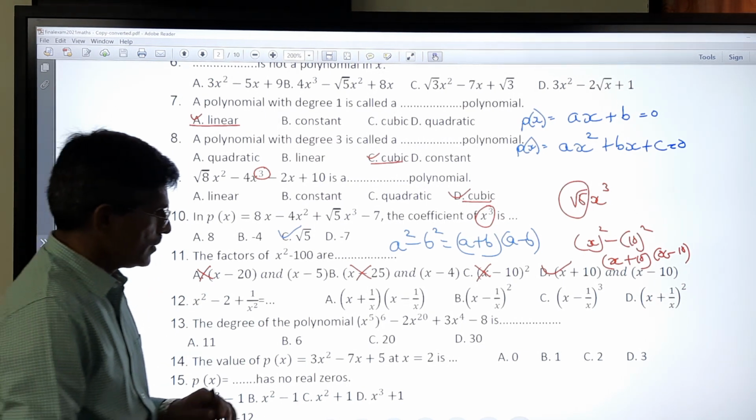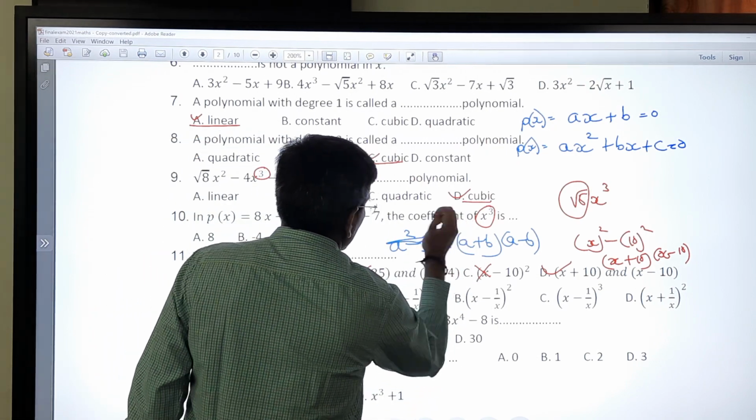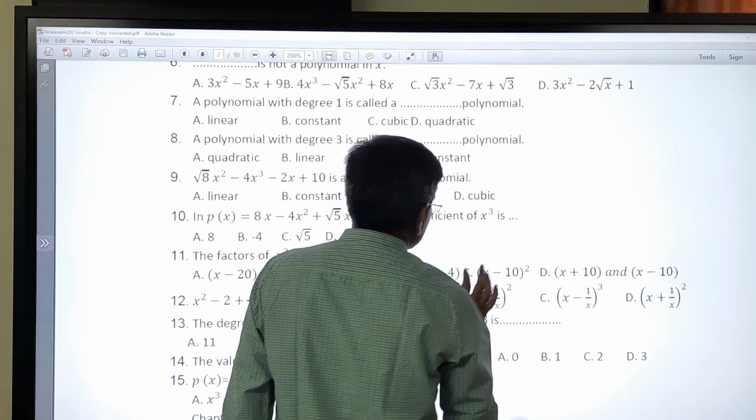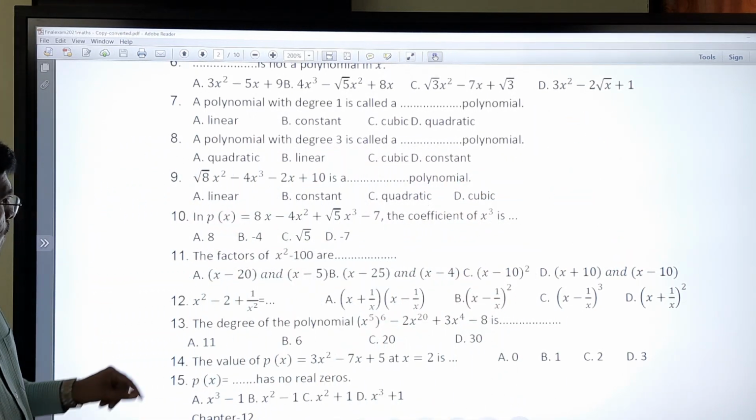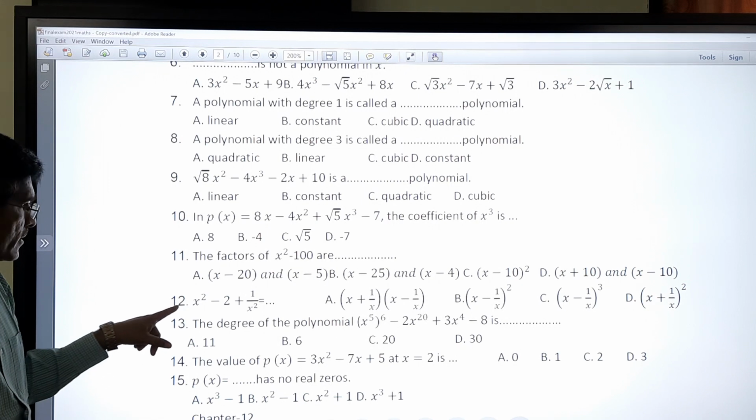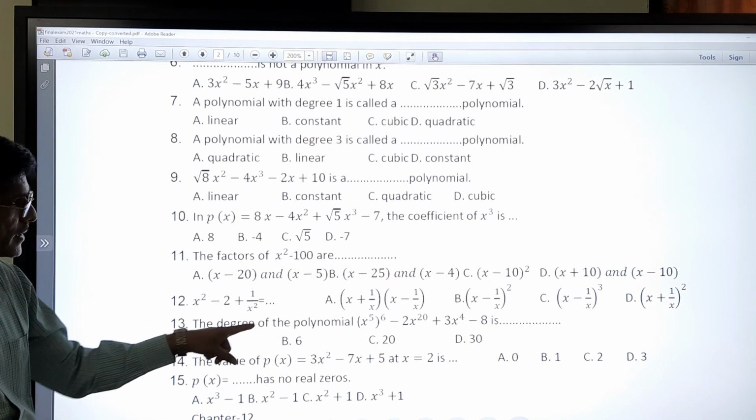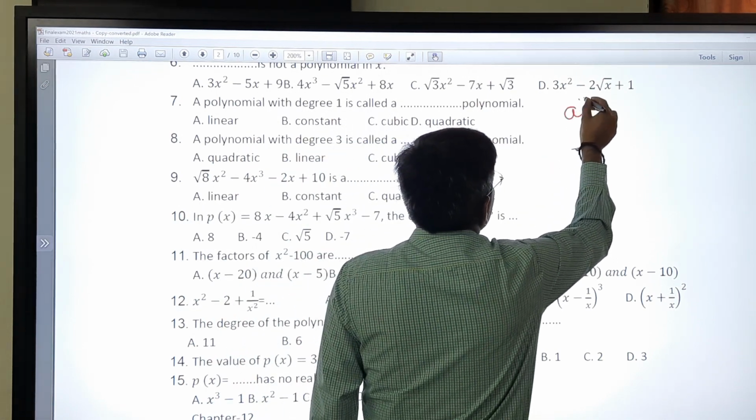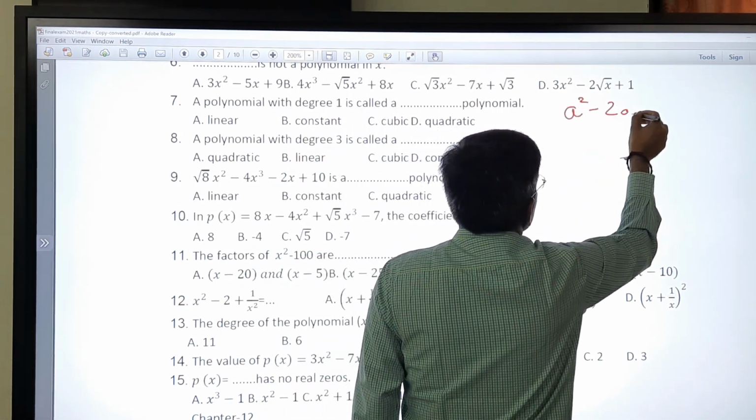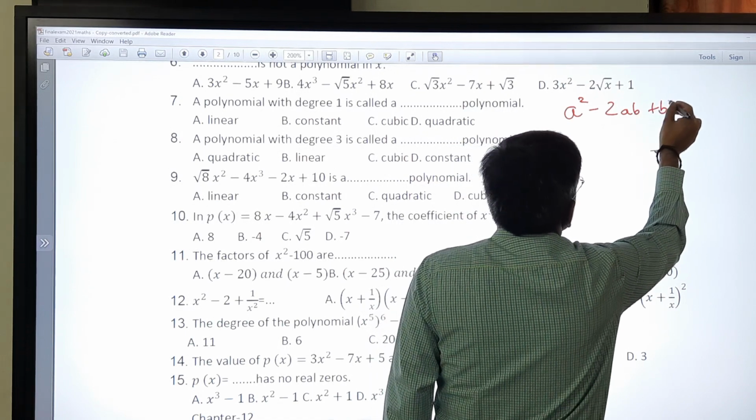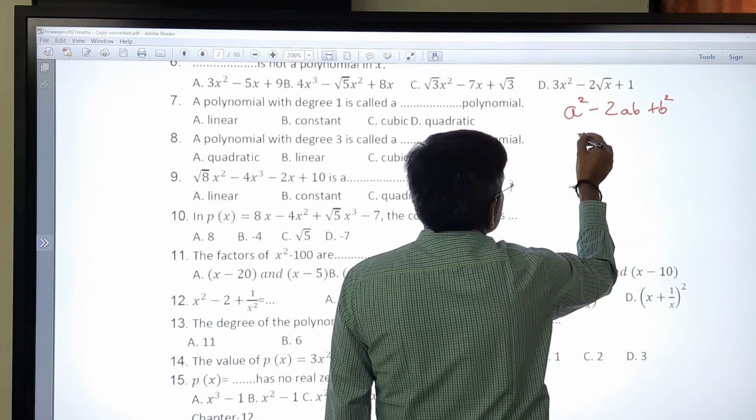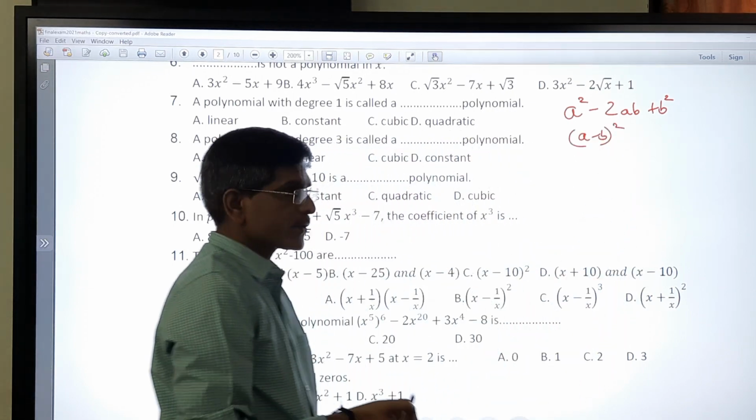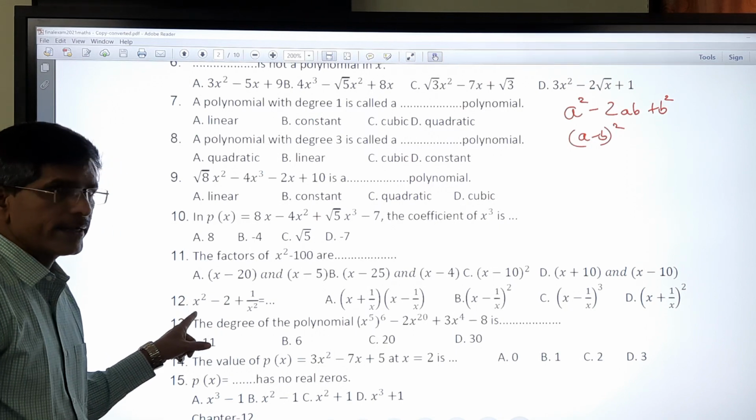Now question number 12. We are discussing x square minus 2 plus 1 upon x square is equal to x. So still I am writing one identity, a square minus 2ab plus b square. Then we have to write the answer a minus b whole square. So that is the identity we are using here.